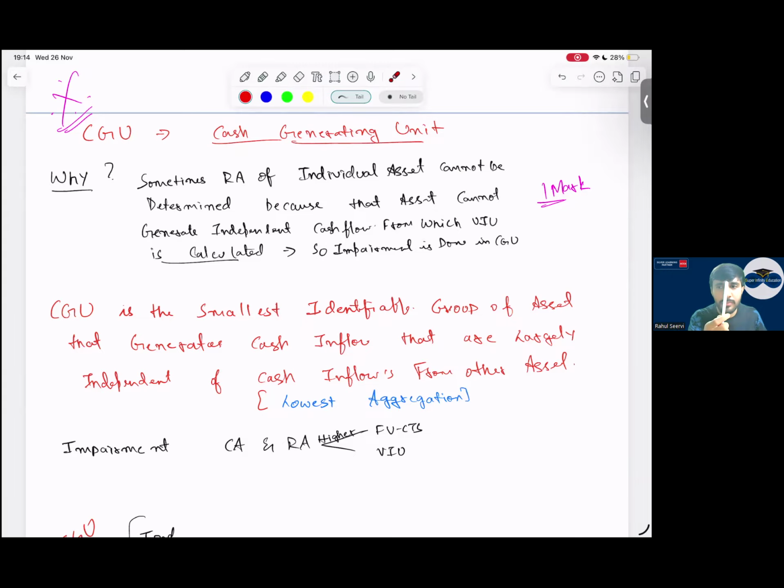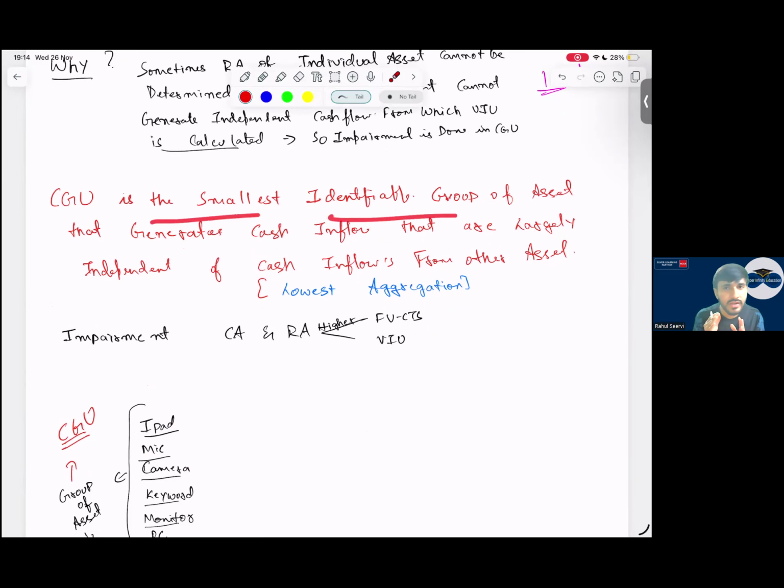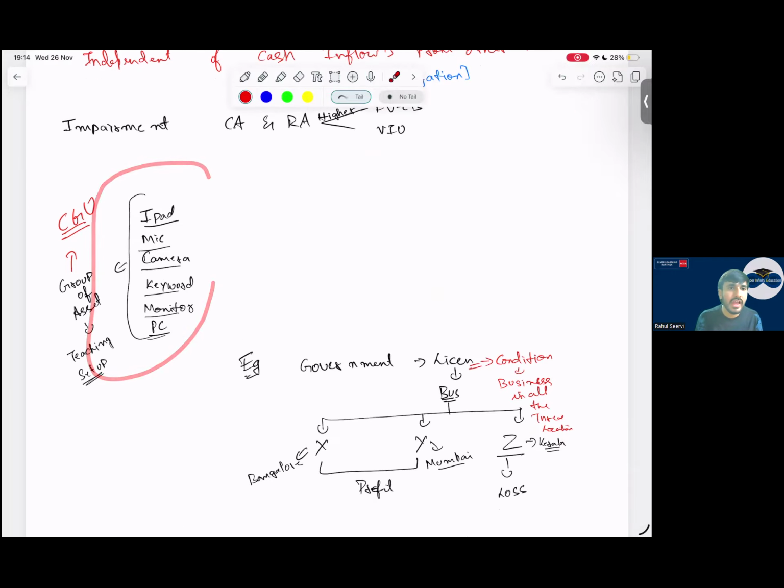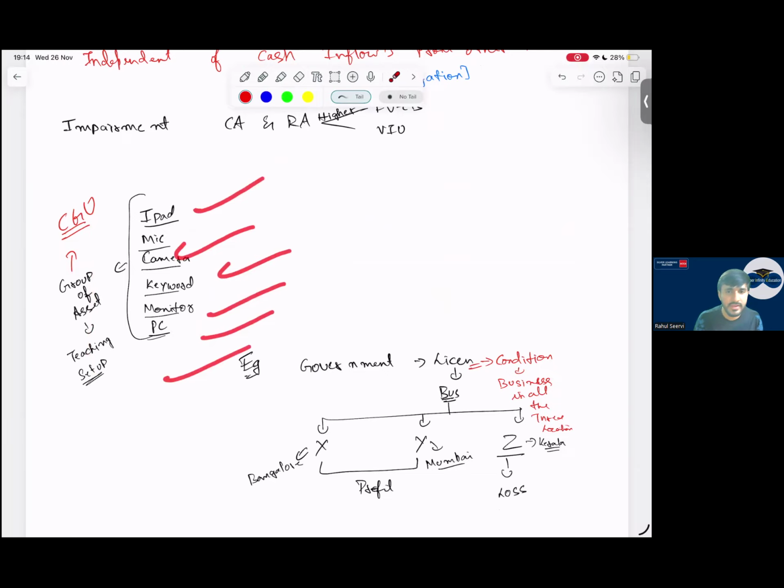So in my case, will I be able to calculate the RA for this pencil? Not possible. Will I be able to calculate the RA for my iPad? No. But can I calculate the RA for my teaching setup? Yes. So my teaching setup will become a cash generating unit. So what is CGU? CGU is the smallest identifiable group of assets that generates cash flow which are independent when compared to the other assets in the company. And whenever I combine the assets, the aggregation should be as low as possible. So this was the example which we had taken in the class: iPad, mic, camera, keyboard, monitor, PC, etc. Yes, sir.